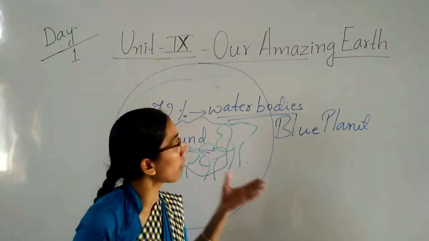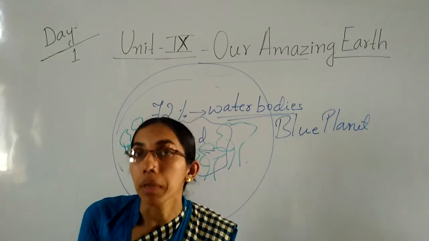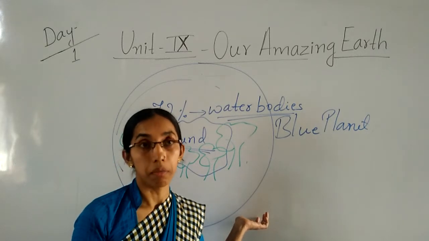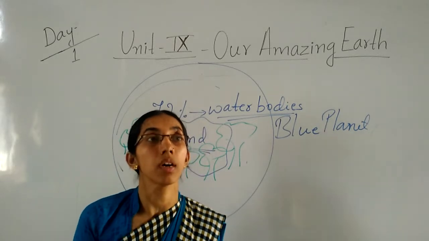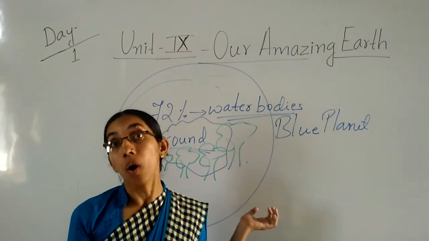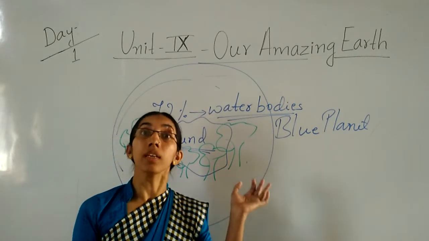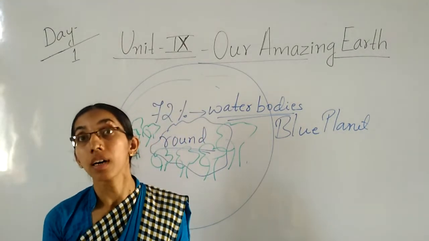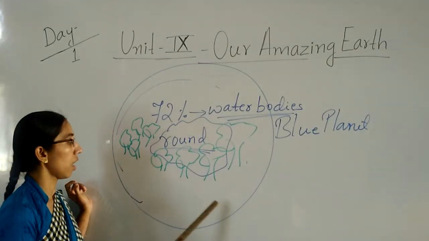On this earth we can see mountains, valleys, and things, meaning all human beings, animals, birds, insects, trees, and plants are living on this earth. So the earth is also called the living planet because there is life.